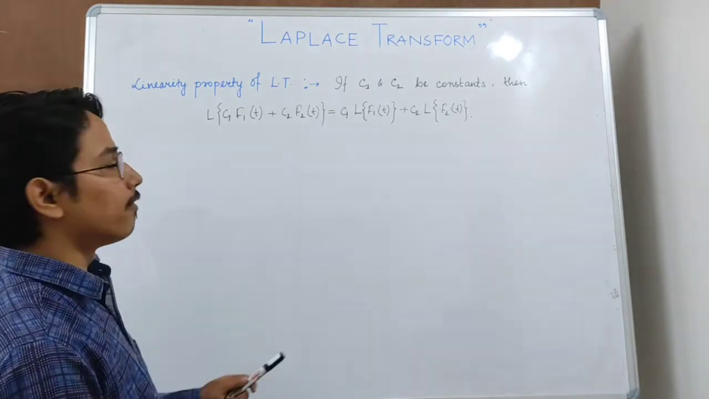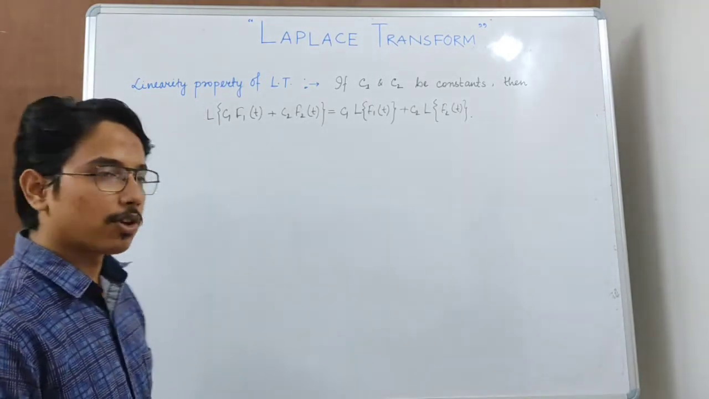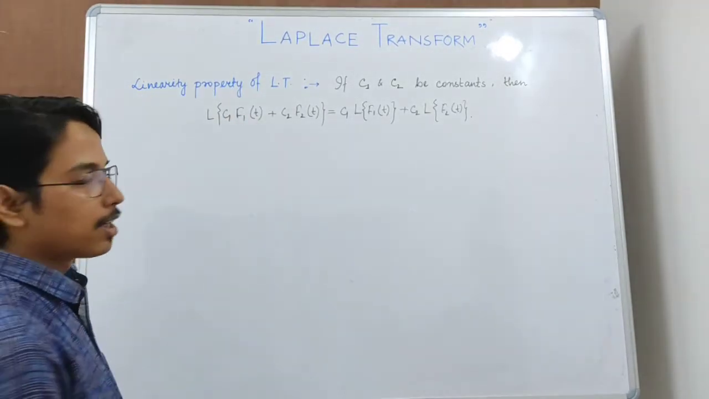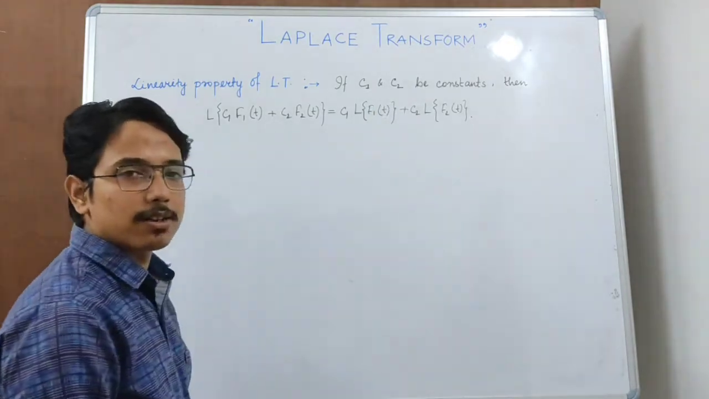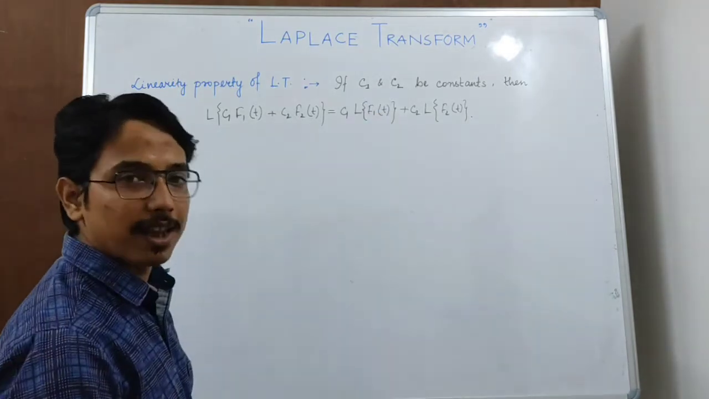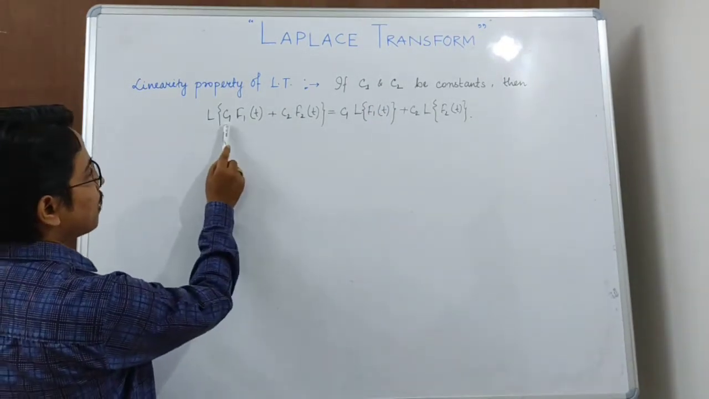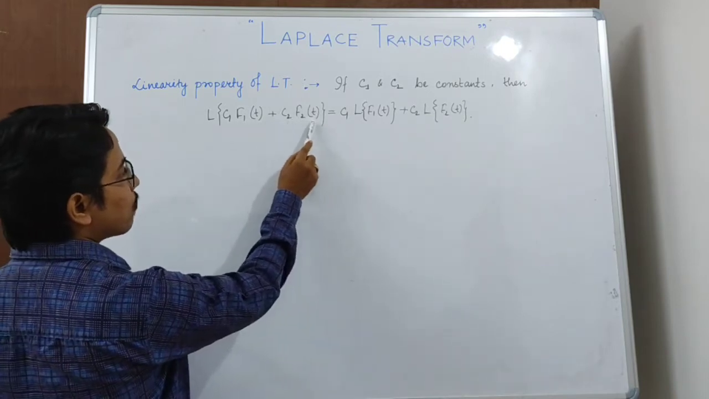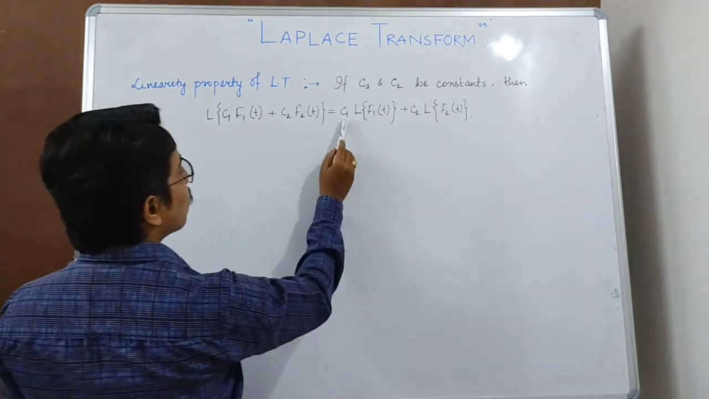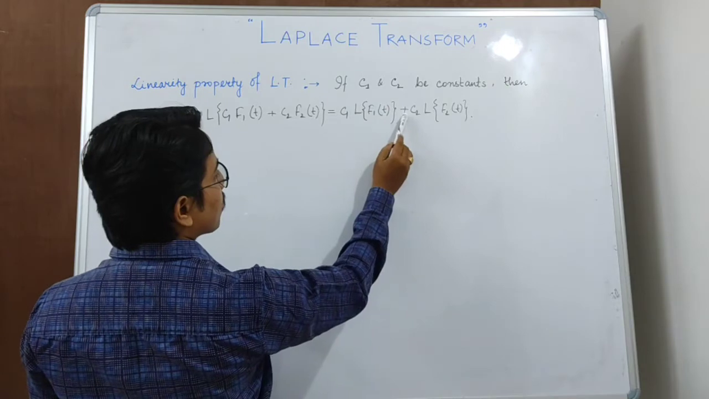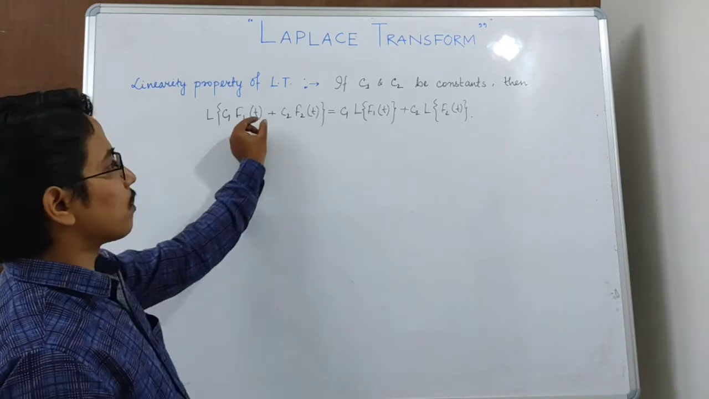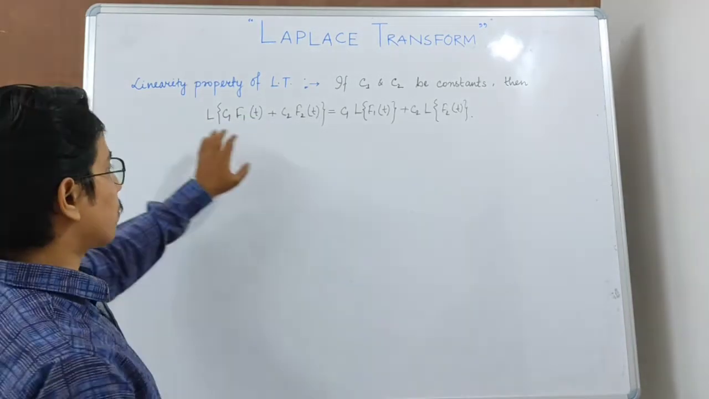Next, let us see a very important property of Laplace transformation, the linearity property. So what is the linearity property of Laplace transformation? Suppose C1 and C2 are two constants, real or complex. Then the Laplace transform of C1 f1(t) plus C2 f2(t), where f1 and f2 are two functions, is equal to C1 into L of f1(t) plus C2 into L of f2(t). So this is the linearity property.